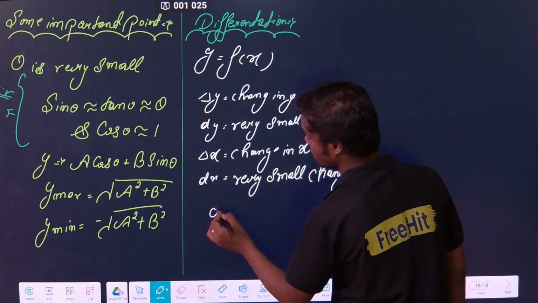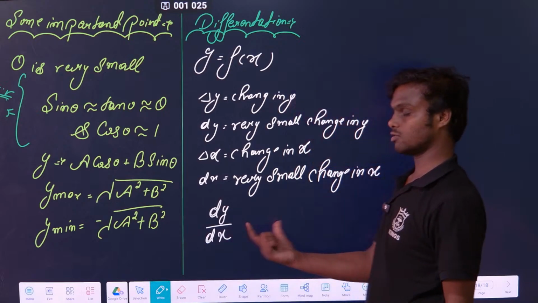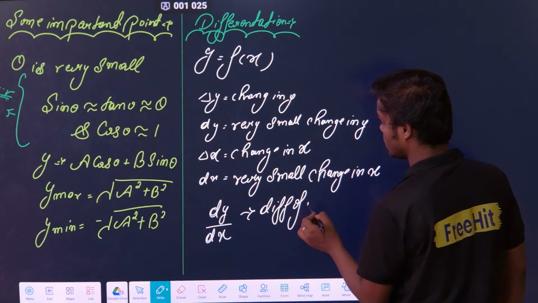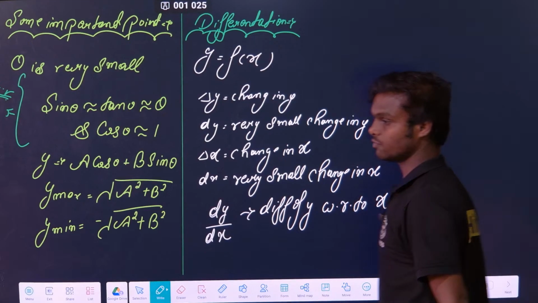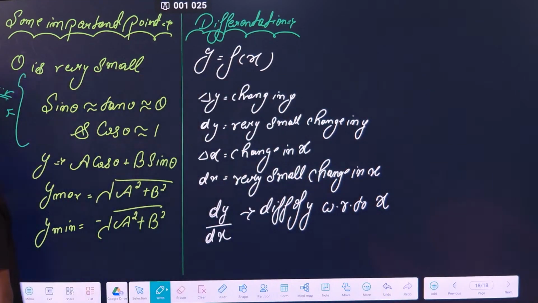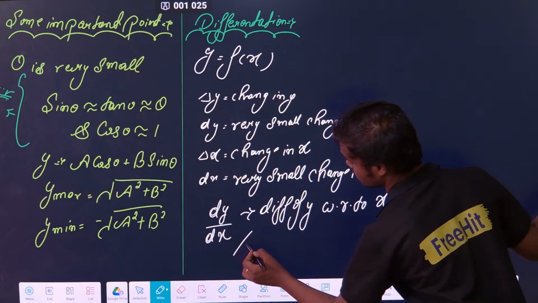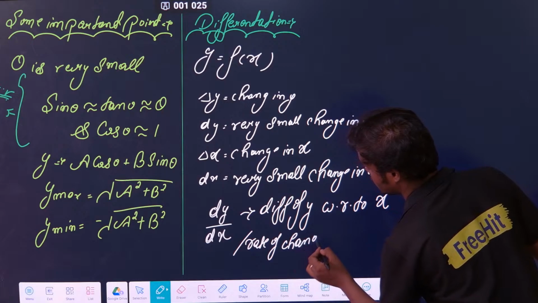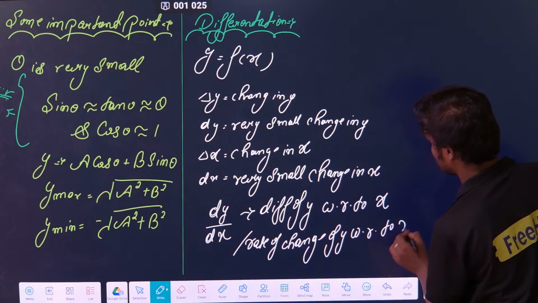So from here we get something called dy by dx. That is called the differentiation of y with respect to x. It means we are differentiating y with respect to x, or you can say the rate of change of y with respect to x.